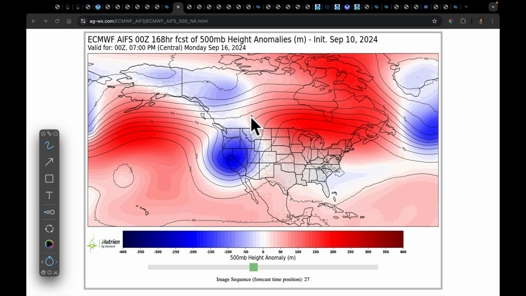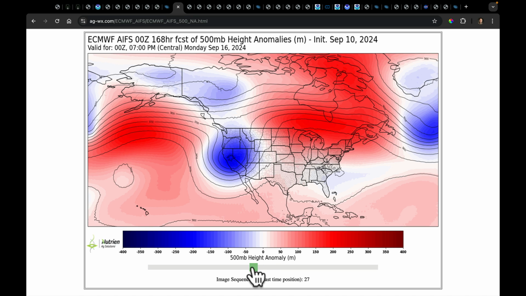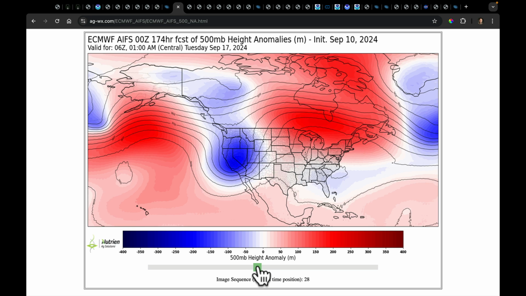Oh, by the way, I need to add my provinces in here. I apologize, Canadians. I'll get those added so that they show up on the map next time it runs. Okay, notice we're out here to the weekend already. Another deep trough in the west. Remember, that has been a symptom of this pattern for a while.